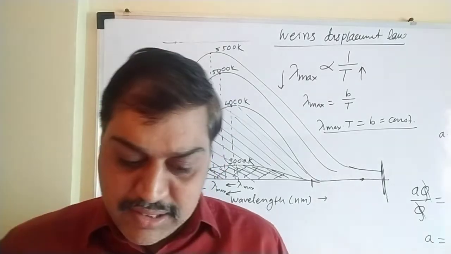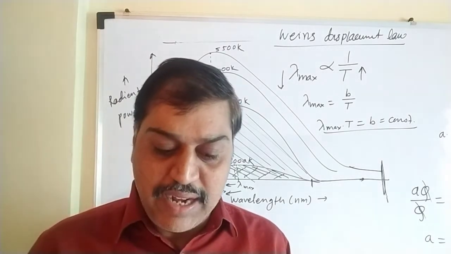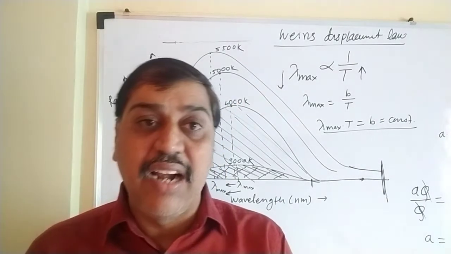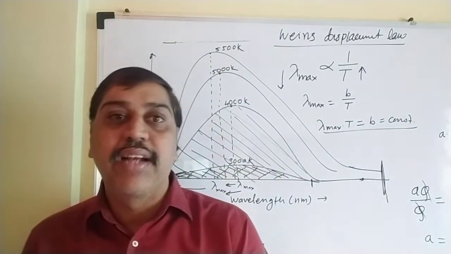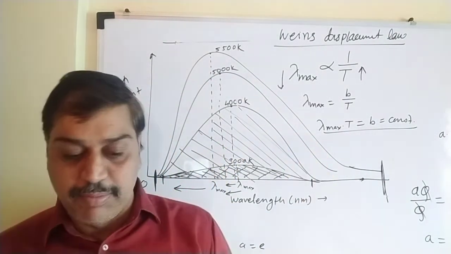This type of law is used to find out the temperature of distant stars, the sun and the moon. There are different stars in our galaxy. We can find the temperature of different stars by using Wien's displacement law.